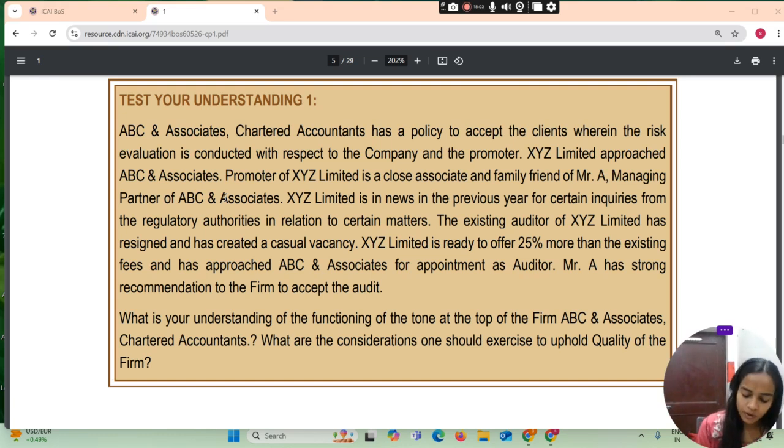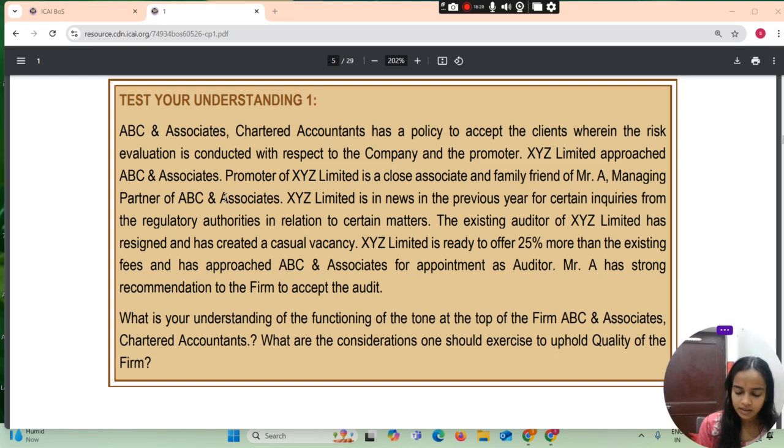Further, the matter of inquiry from regulators and resignation of the previous auditor raised questions about the integrity of the proposed client. SQC1 further requires the firm to consider, before acceptance of an engagement, that the client does not lack integrity. All these factors need to be taken into consideration before accepting the engagement. Overall, such a situation reflects a lack of proper establishment of a quality control framework at the top of the firm.